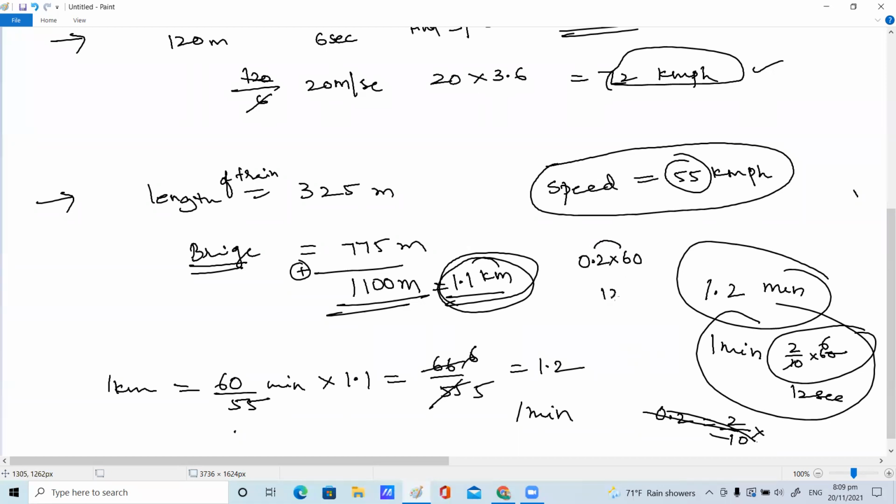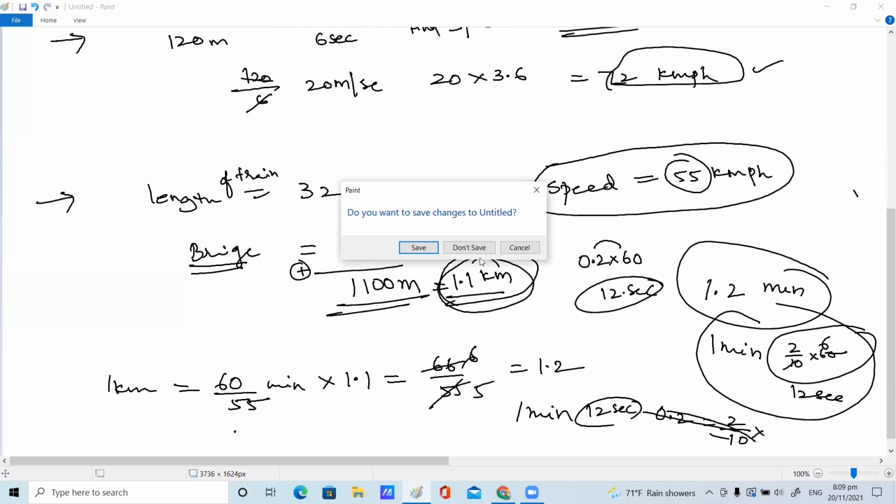6 2s are 12. 12 seconds. So here 65 is 1.09. Ma'am, can you explain this problem once again? Okay, 1 minute, children. I'll make it clear.